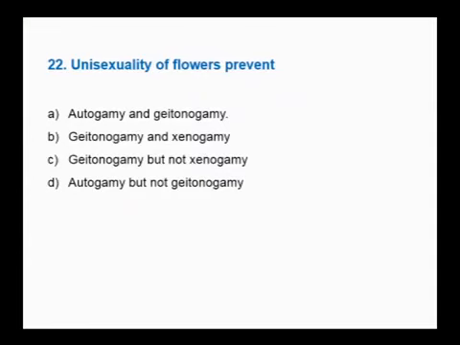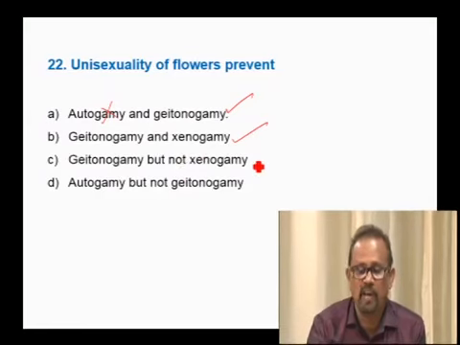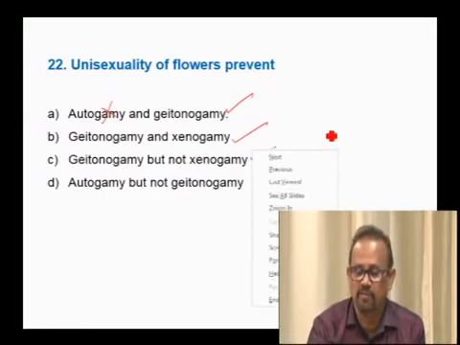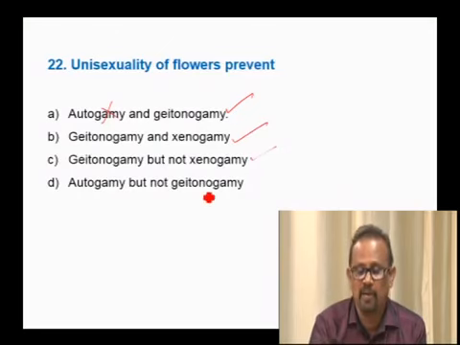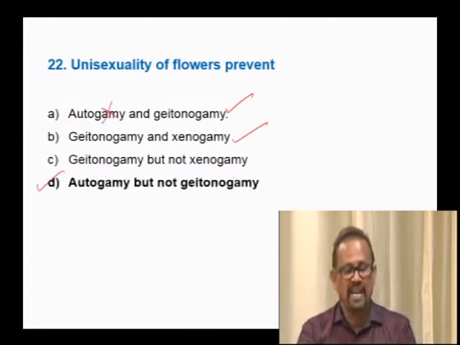Next question. Unisexuality of flowers prevents what? When the flowers are unisexual, autogamy is not possible, but if the plant is monoecious, geitonogamy is possible. Geitonogamy is possible and xenogamy is also possible. They cannot be prevented. So unisexuality can prevent autogamy, but not geitonogamy. Therefore, the answer is D.